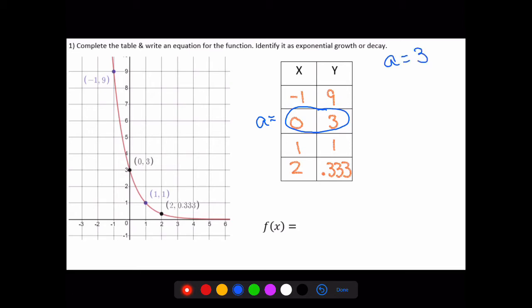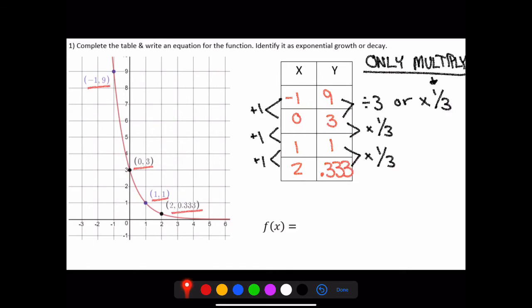To find our b value, we need to determine what's happening in our y column. So to get from 9 to 3, we need to think about what number multiplies. Now it's very important that we're multiplying, not dividing here. If we divide, we're going to have issues. If you multiply, you're going to get it right every single time. And in cases of decay, we need to multiply by a fraction, a number smaller than 1. So to get from 9 to 3, we multiply by 1/3.